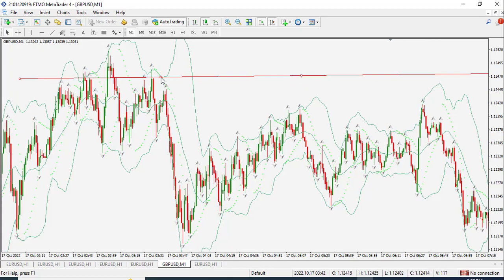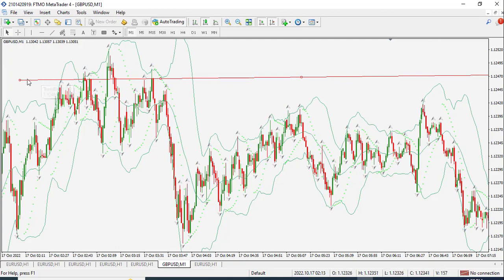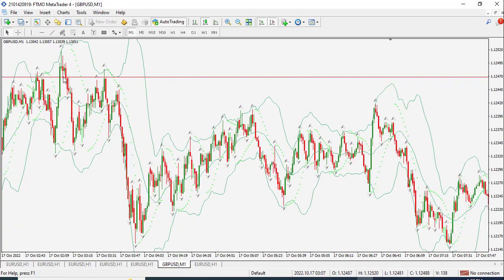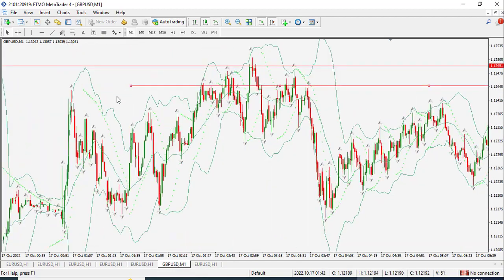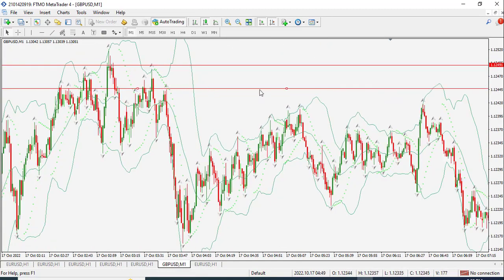Remember, resistance or support is not an exact line, it's just an estimated area where the future price can stop. For example, in this area the price hits multiple times, but this is not an exact line. We have some chaos below that, and we have some above the price. So this is the range where the market is potentially going to reverse in the future.